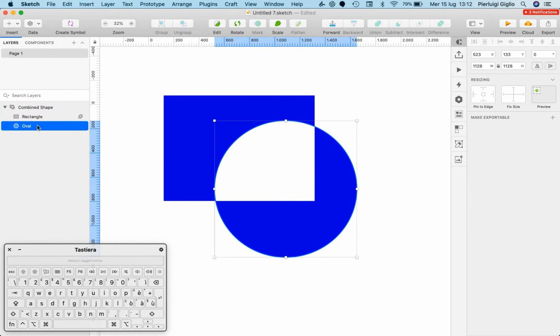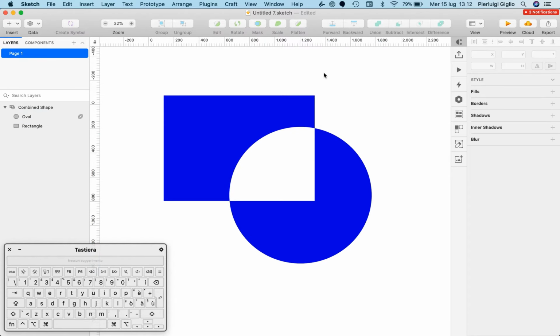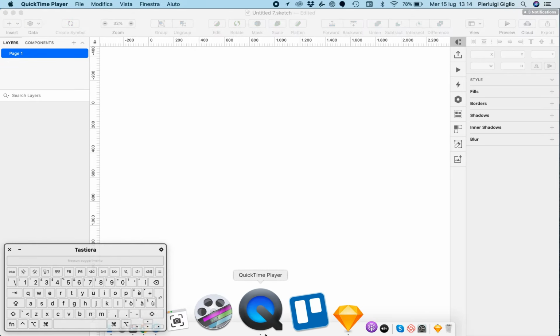And again, we can change up, but the order in this case won't matter, because regardless of which layer is above or at the bottom, the intersect is basically cutting off the intersection in between these two layers. So this is it when it comes to the Boolean operations, and I'll see you in the next video.